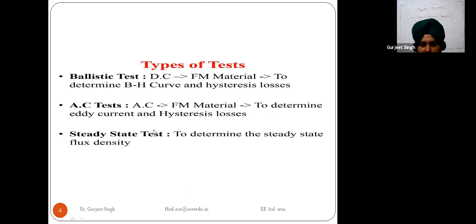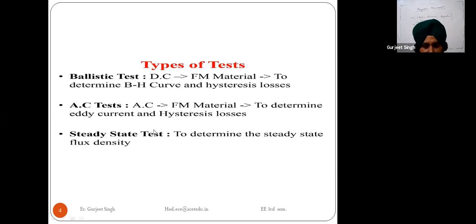We use power or audio signals, and then we measure the eddy current and the hysteresis losses of that signal. To measure the eddy current and the hysteresis losses of that signal, we are using the AC test.